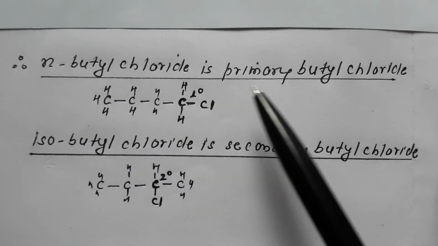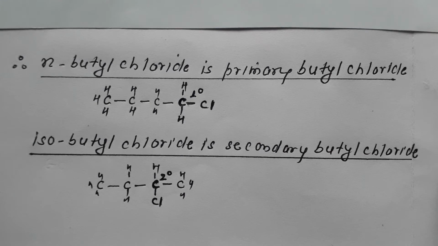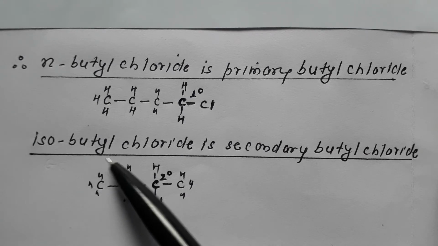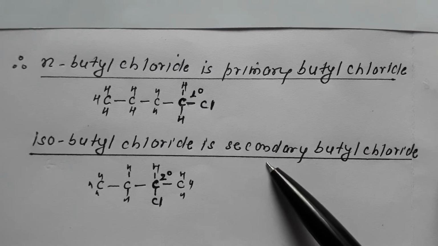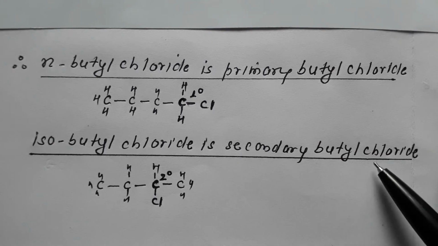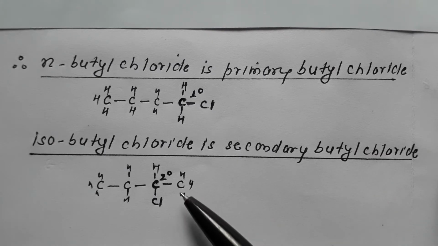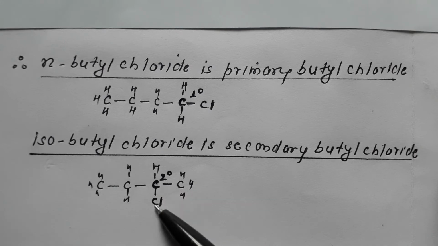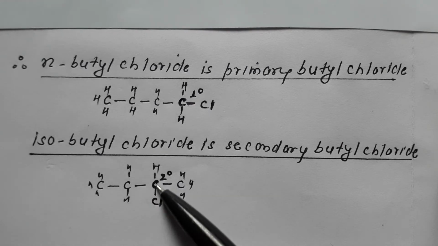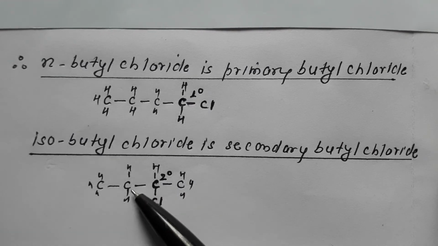So N-butyl chloride is primary butyl chloride. Similarly, this compound is termed as isobutyl. Remember, isobutyl chloride is termed as secondary butyl chloride. The reason is the carbon having halo has 2 carbon atoms attached, therefore this is termed as secondary butyl chloride.